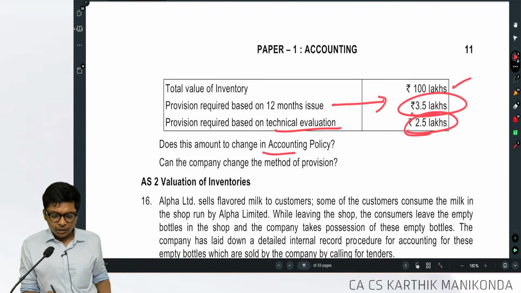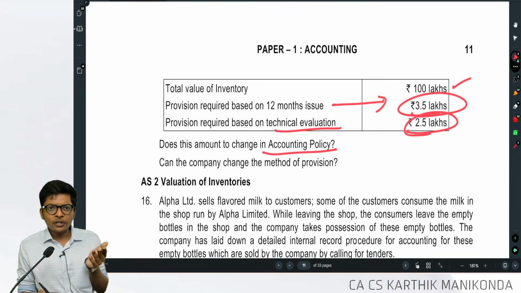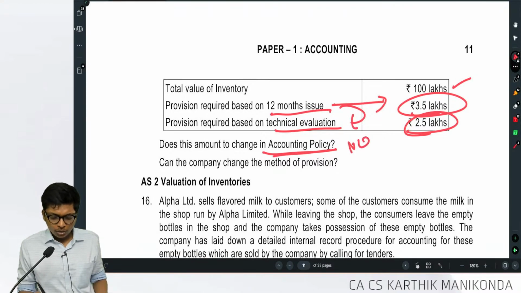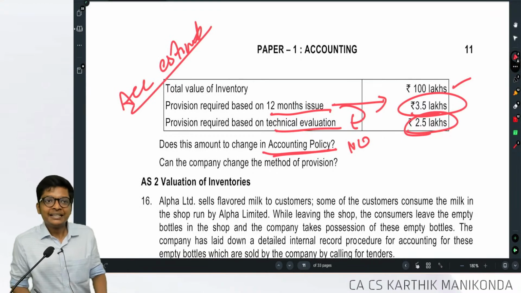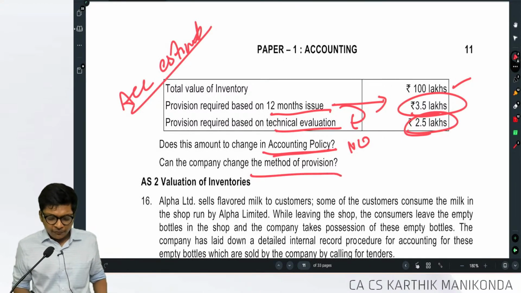Is this a change in accounting policy? We are not changing from FIFO to weighted average. I am changing from a 12-month issue to a technical evaluation. Is this a change in accounting policy? No. This is basically a change in accounting estimate. Can the company change the method of provision?